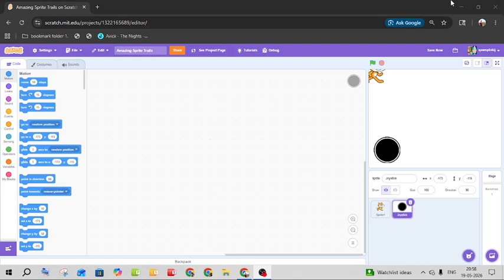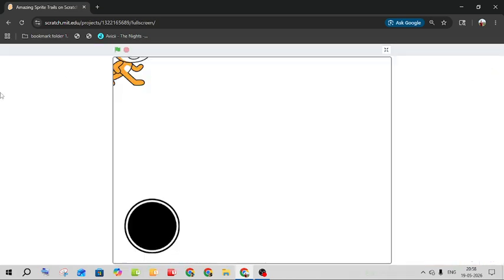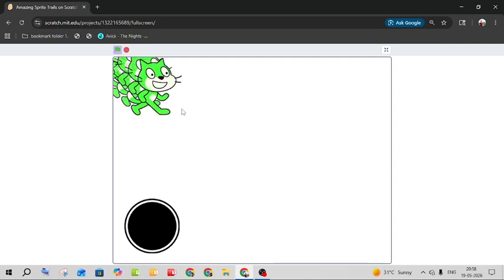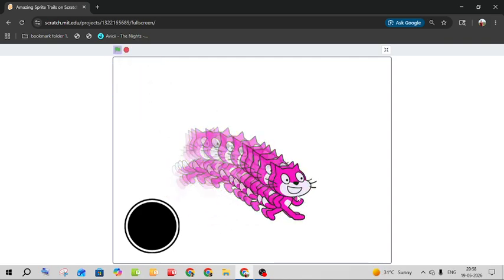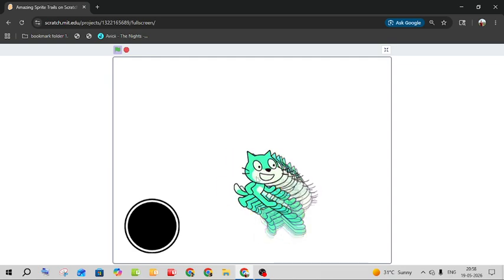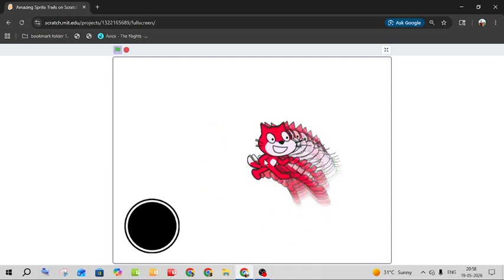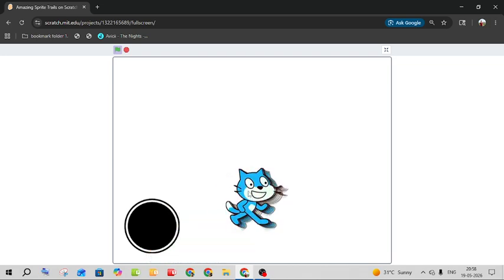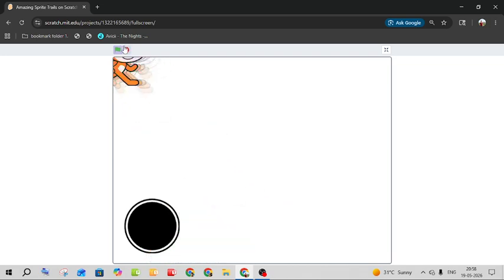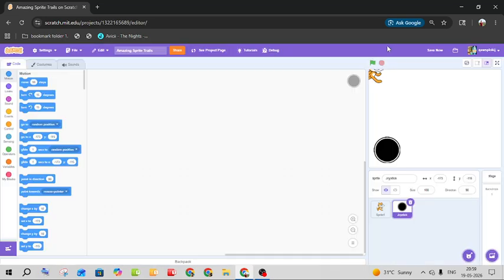Hey friends, welcome back to my channel, and in this video I'm gonna continue our part of making these amazing sprite trails on Scratch. So in the last video we used our mouse pointer for following our sprite, but I said that in the next video we'll make a joystick which makes our project mobile friendly. So that is what we're gonna do today, and this code is gonna be very big, so without wasting any time, let's just start.